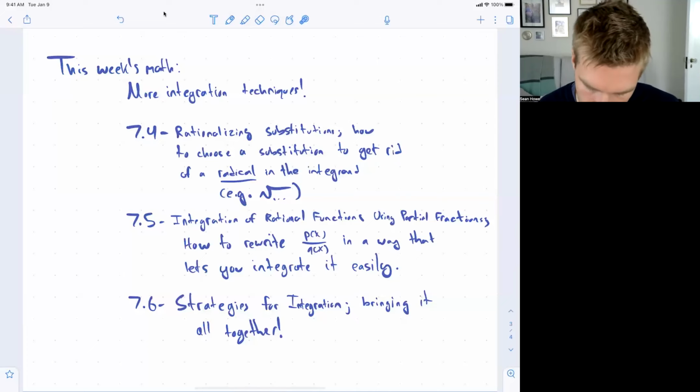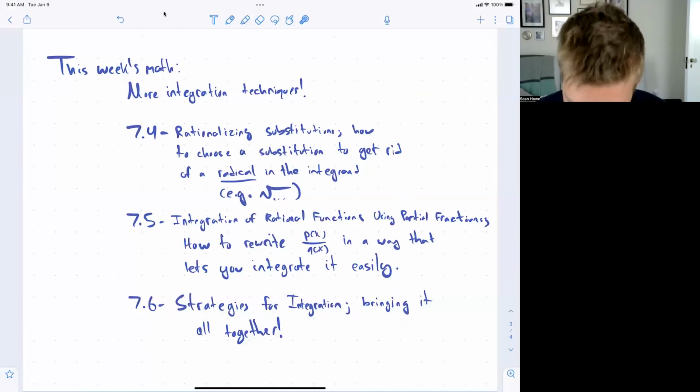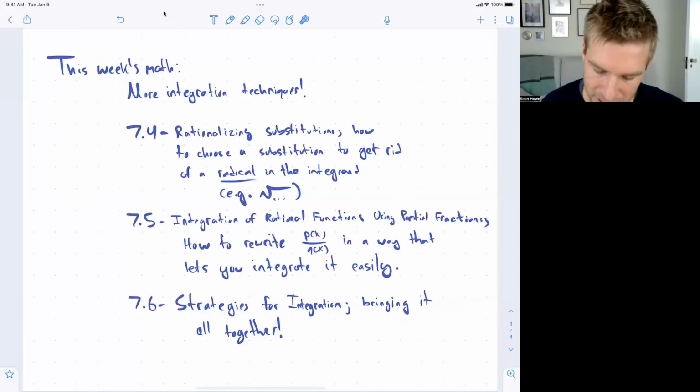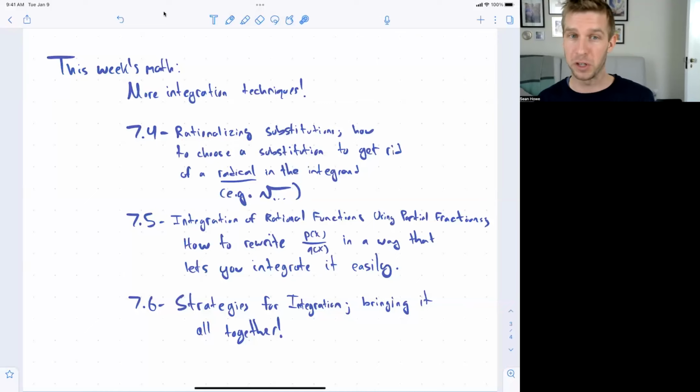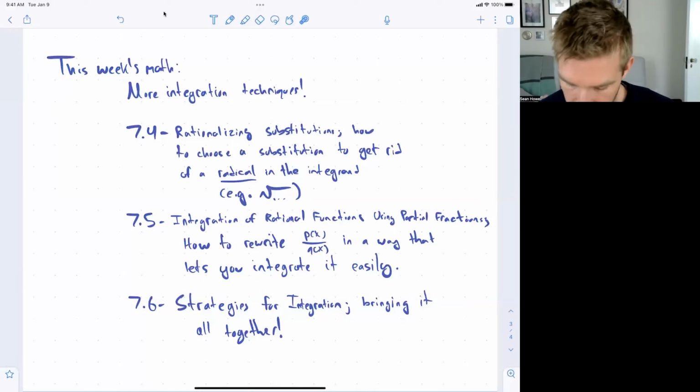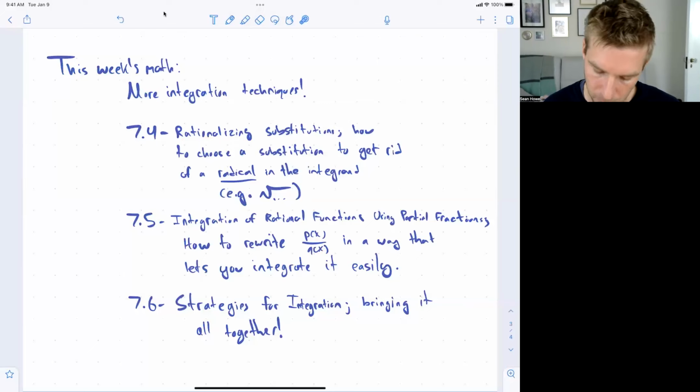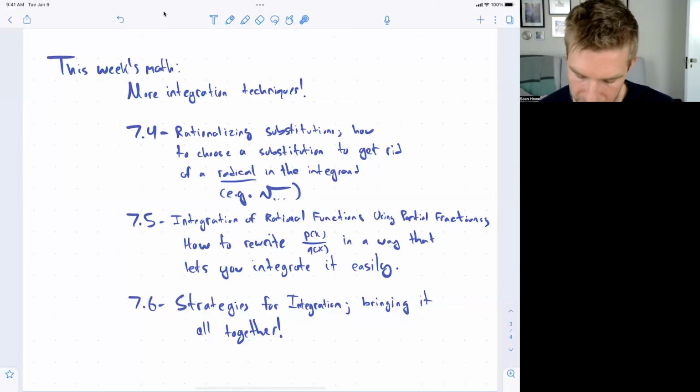Then 7.4 is about getting rational functions, so the quotient of two polynomials in an integrand. That's what rationalizing means. As you get rid of radicals, ideally you're left with a quotient of a polynomial p of x over q of x. And then the question is, how do you integrate that? In simple cases, we already know how to do this, but if the denominator is pretty complicated, this can be a little bit tricky. So there's a method for this called partial fraction decomposition. Basically that's a method that lets you rewrite p of x over q of x in a way that lets you easily integrate it.